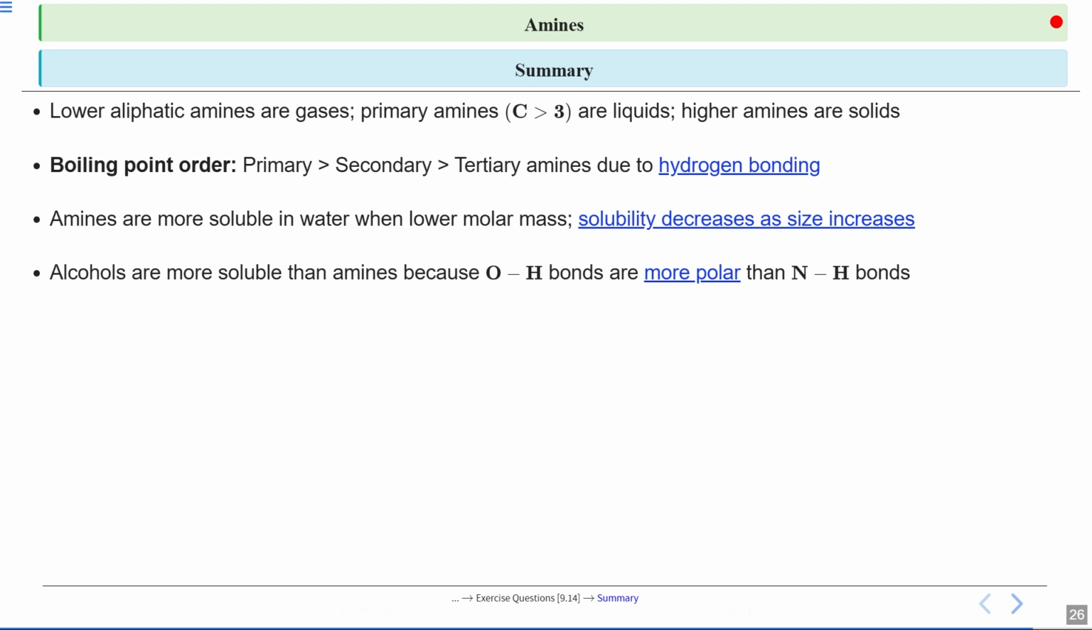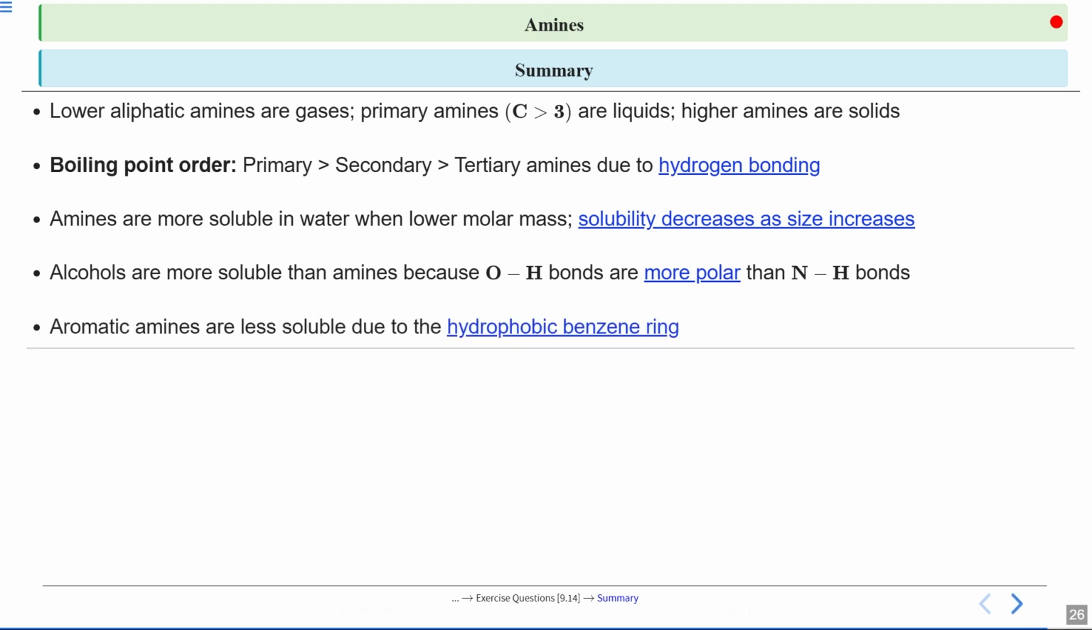Okay, then we compared amines to alcohols. Generally, alcohols are more soluble in water than amines. This is because the OH bond in alcohols is more polar than the NH bond in amines, which leads to stronger hydrogen bonds with water molecules. Okay, so alcohols mix better with water due to this stronger attraction.